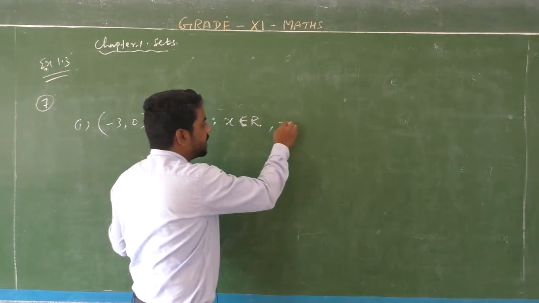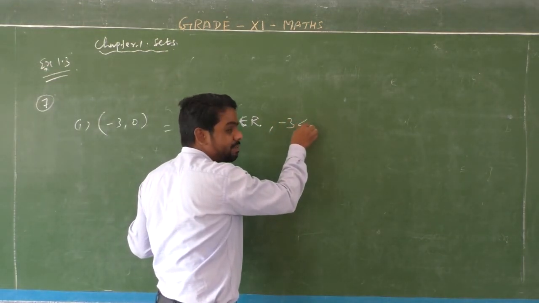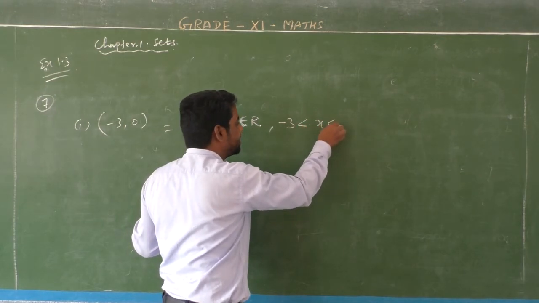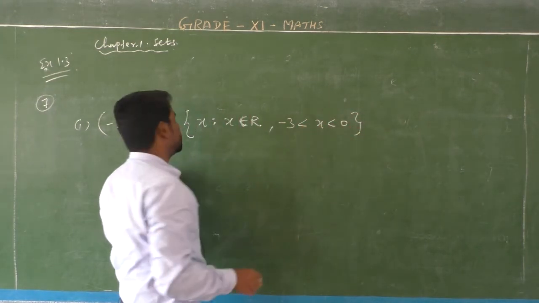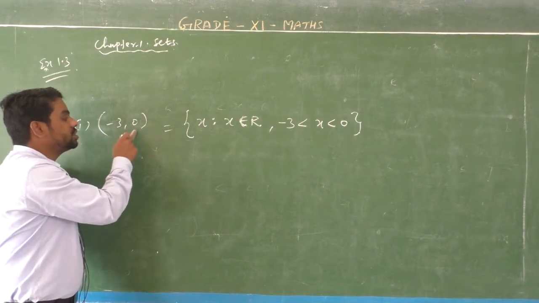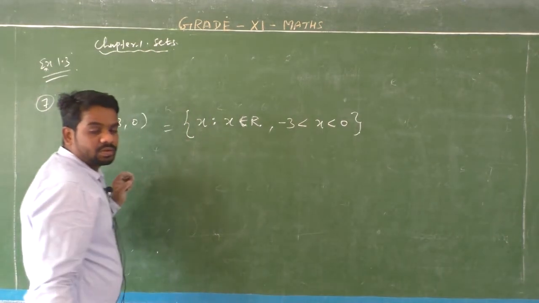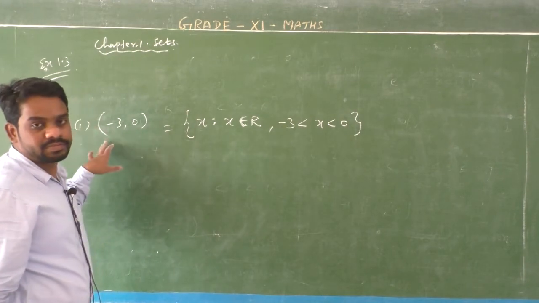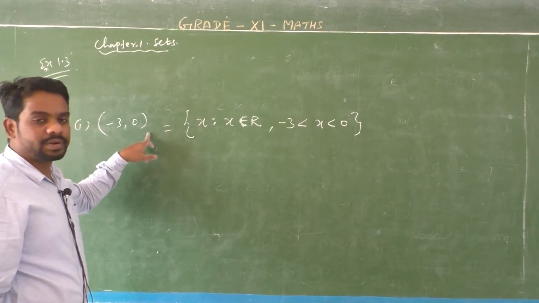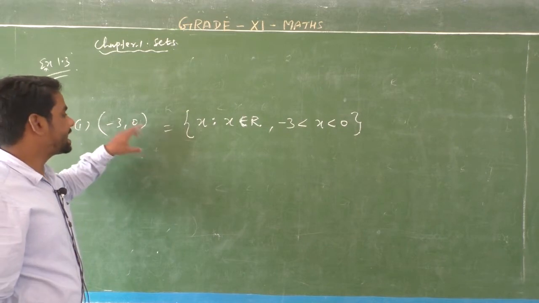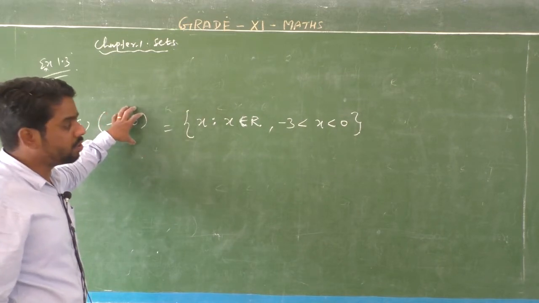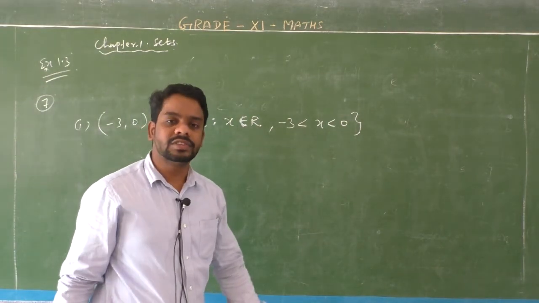So minus 3 less than x less than 0. Open interval means less than on both sides, so minus 3 is less than x less than 0.